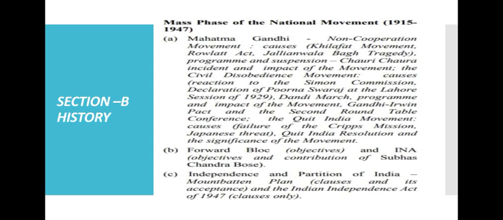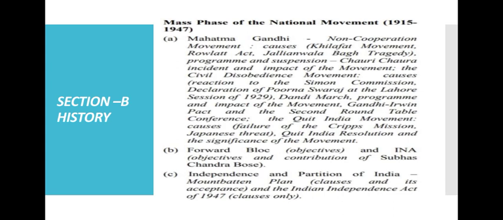Next you have the phase of the national movement, 1915 to 1947, Mahatma Gandhi. Non-cooperation movement: causes, Khilafat movement, Rowlatt Act, Jallianwala Bagh tragedy, programs and suspension, Chauri Chaura incident and impact of the movement.